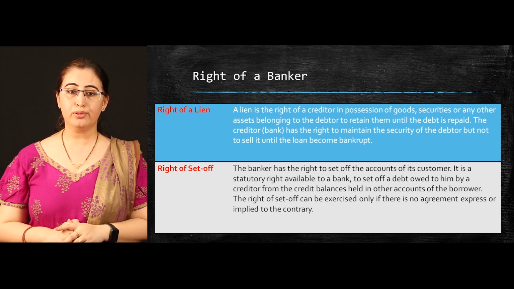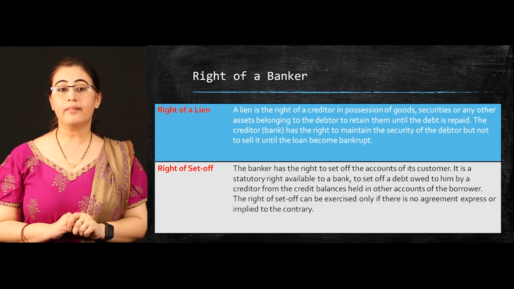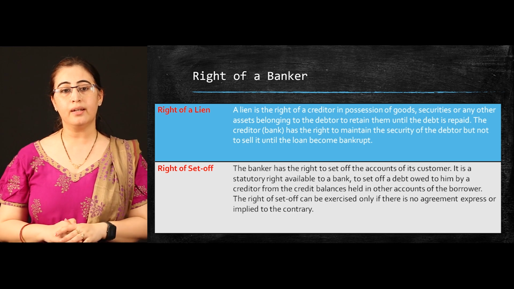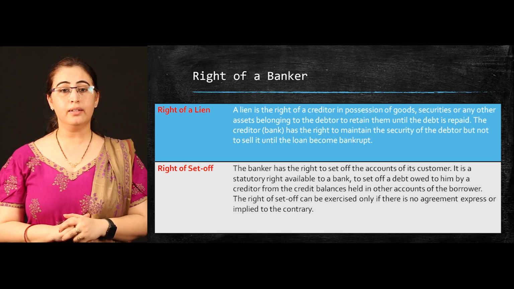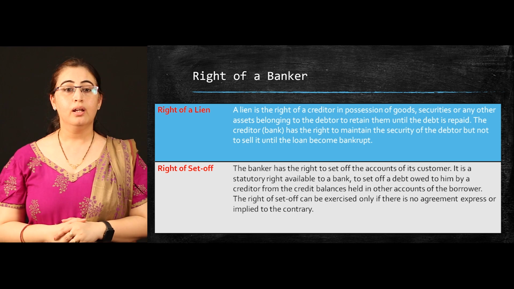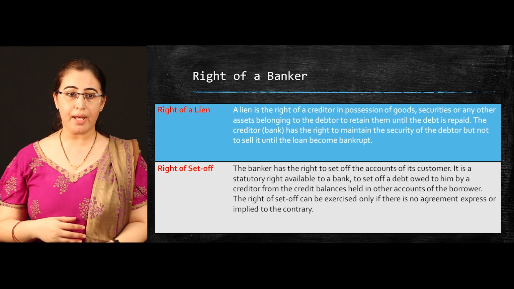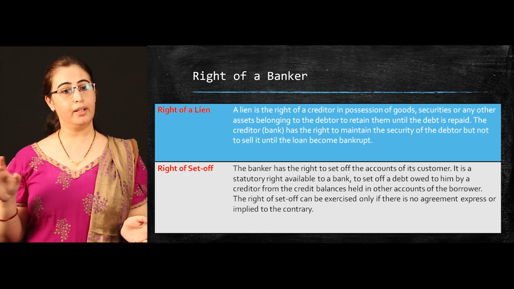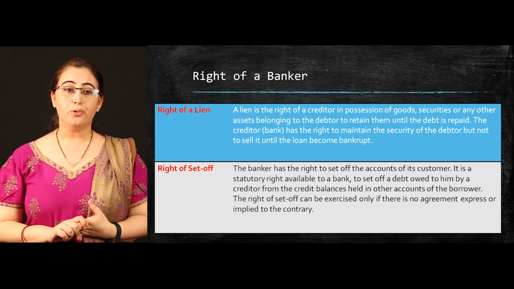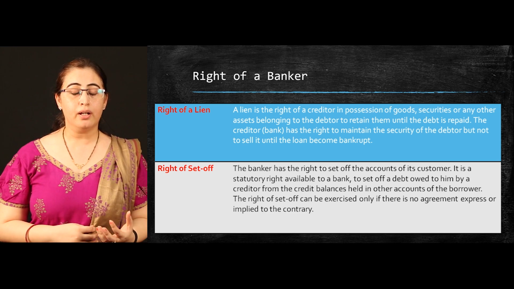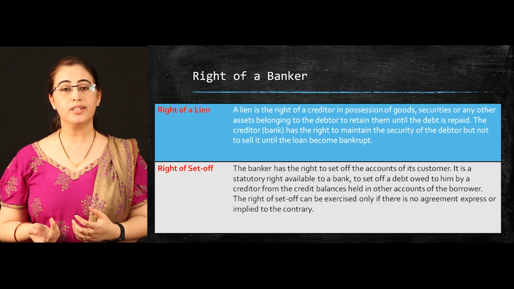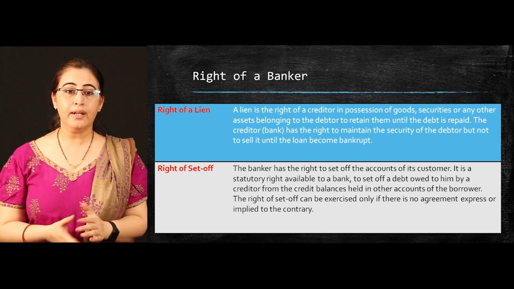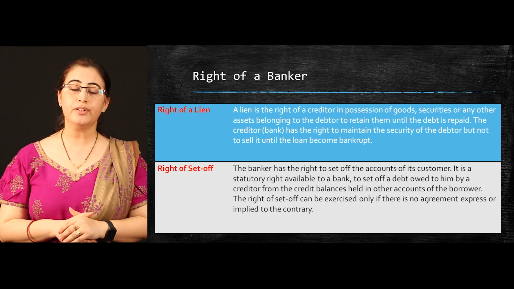The banker has a right to set off the account of its customer. It is a right available to a bank to set off a debt owed to it by a borrower from the credit balance held in another account of the borrower. For example, if you are having two different accounts in the same bank and maintaining different balances, you are having an account in SBI Anand Nagar and you are having an account in SBI Kalupur. So, if you are overdrawn in one particular account, the bank has this right to set off that account from the amount in your second account. Now, this is an express or implied condition and the bank can use this right to set off its debt.